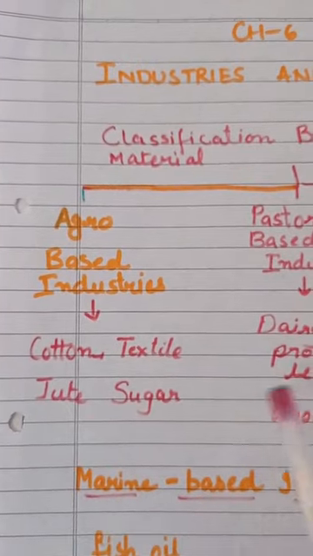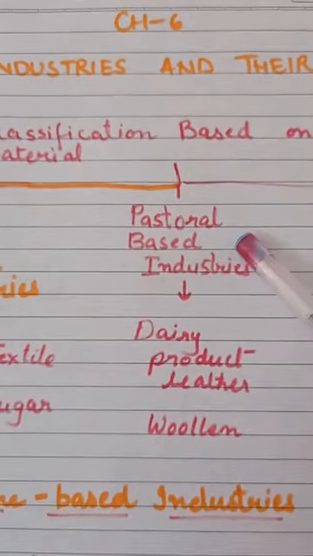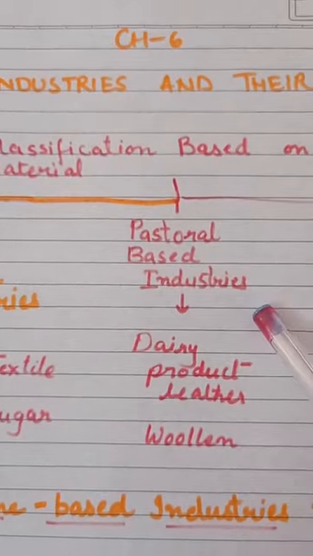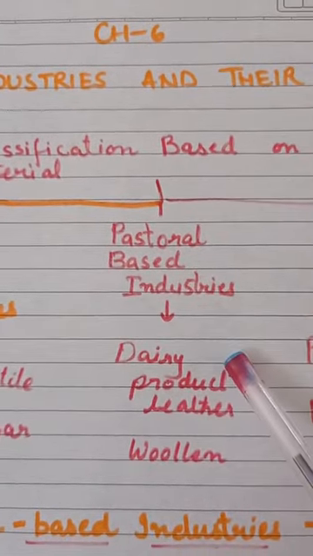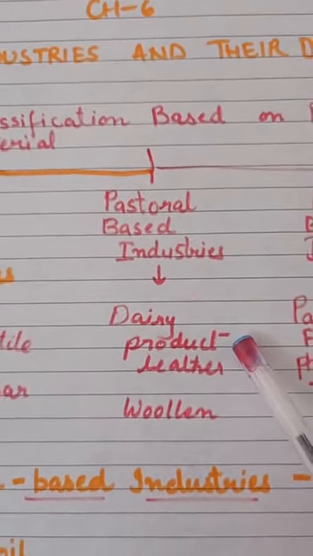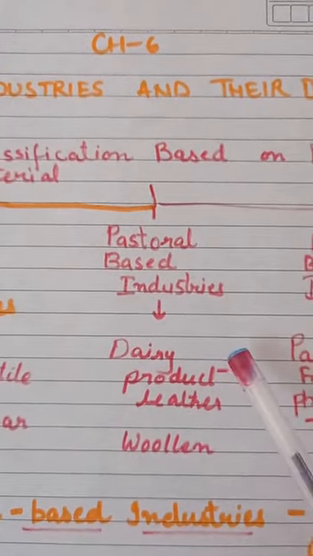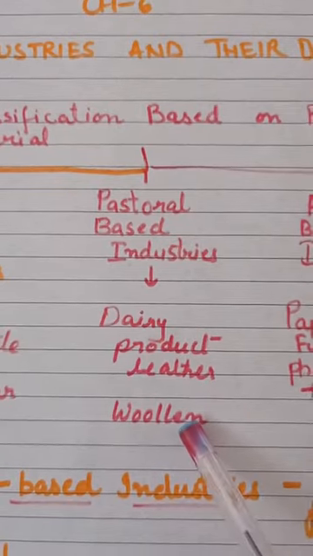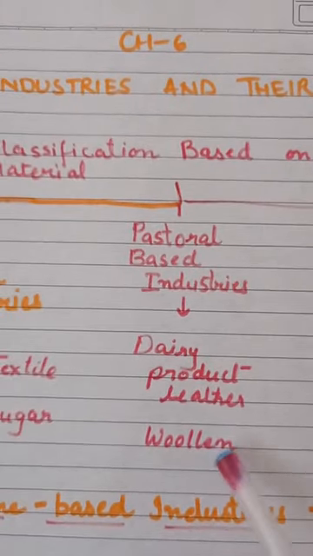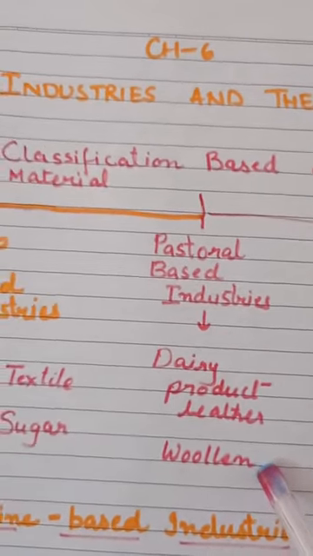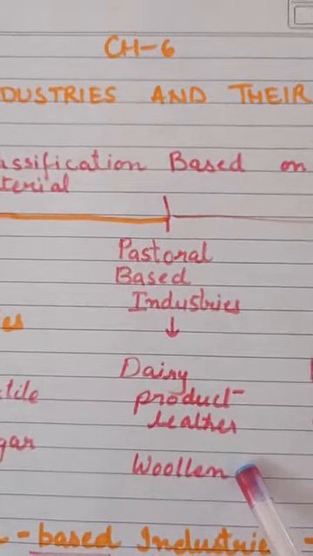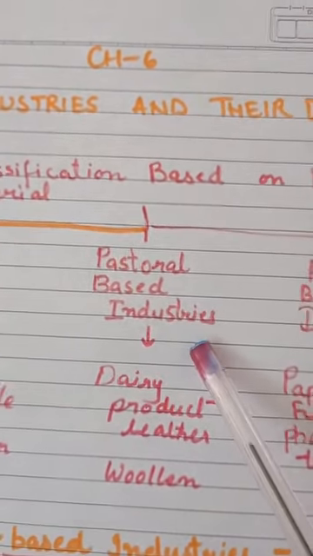And now in the pastoral based industries, we get the raw material from the animals, that is the dairy products, and we get milk from a cow or a buffalo. And then the leather and woolen industry, from where we get wool? From the sheep. That is known as pastoral based industries.